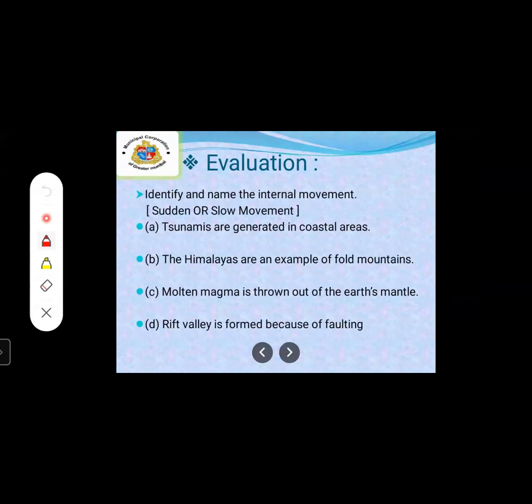Yes, internal movement is divided into two movements, that is sudden or slow. See the first one. Tsunamis are generated in coastal areas. Is this movement slow or sudden?